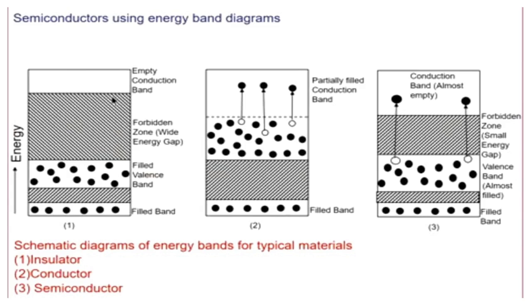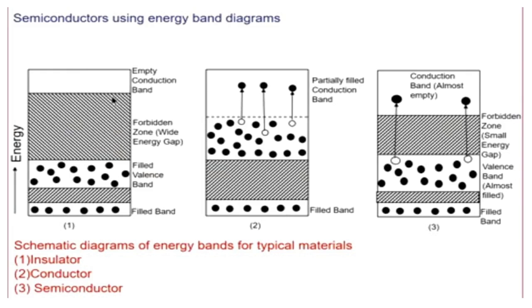So the electrons from the valence band cannot go to the empty conduction band. That's why the material is an insulator.